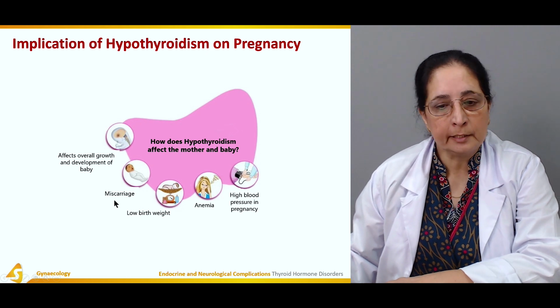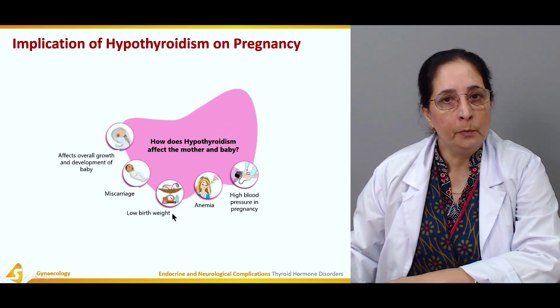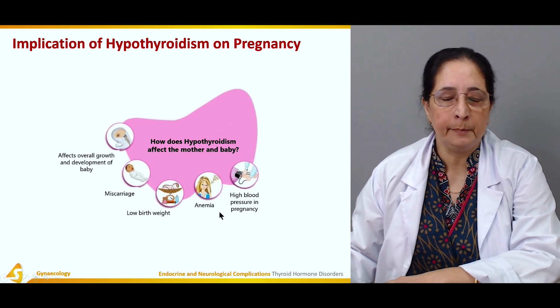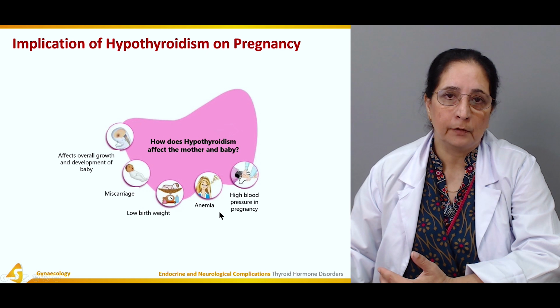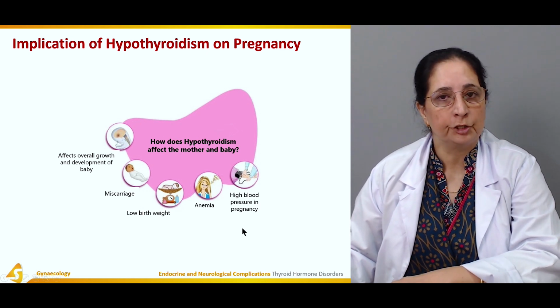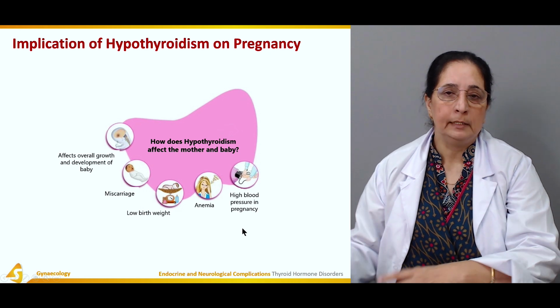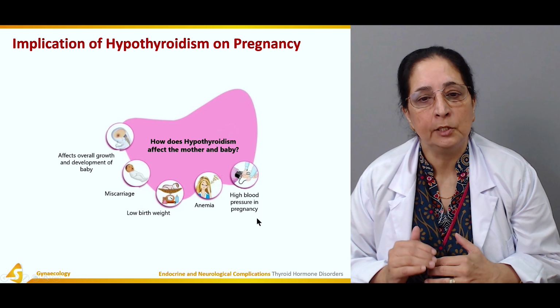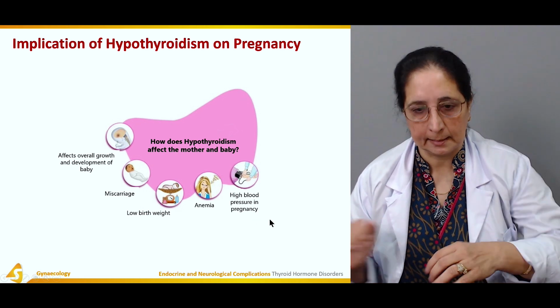It can lead to miscarriage and low birth weight. It can cause anemia because of poor metabolism, and it can cause high blood pressure in pregnancy. So all these can occur during pregnancy as a result of hypothyroidism.